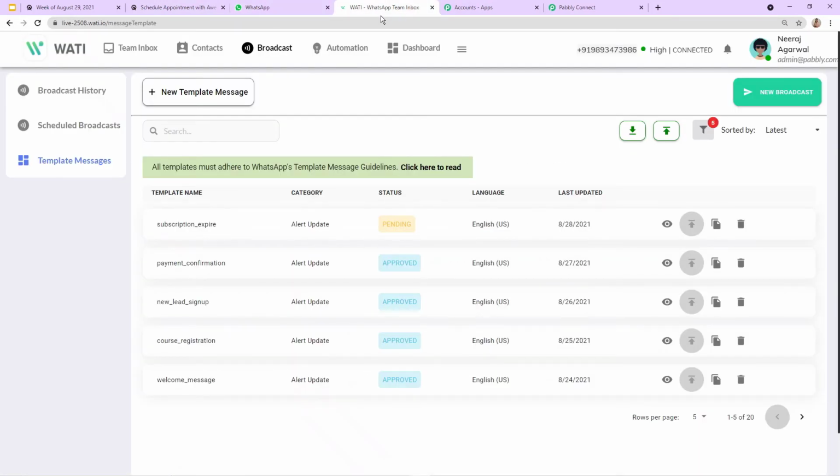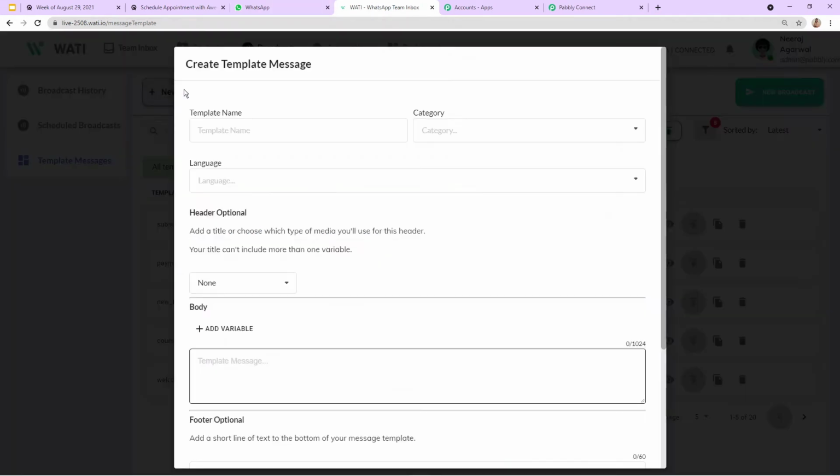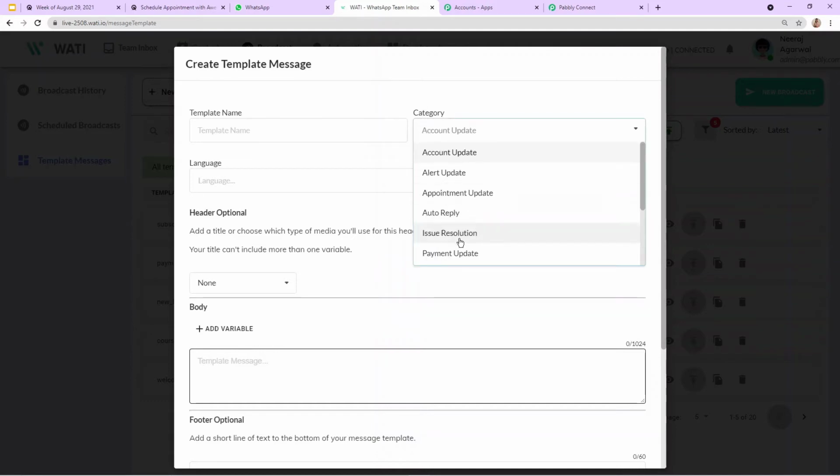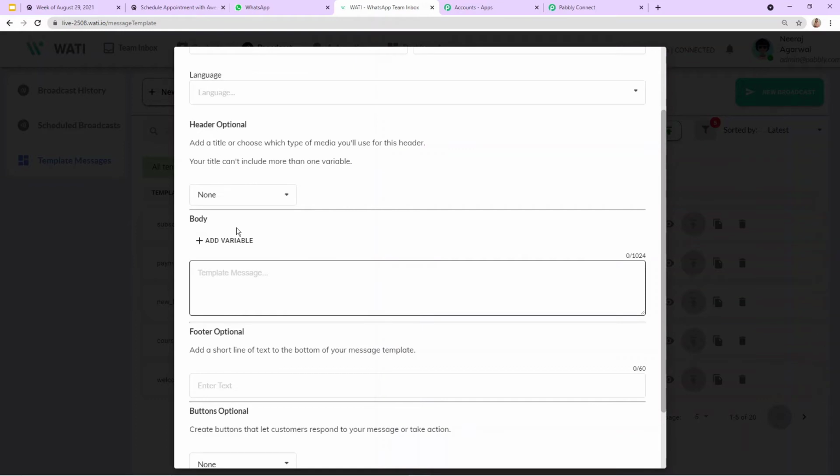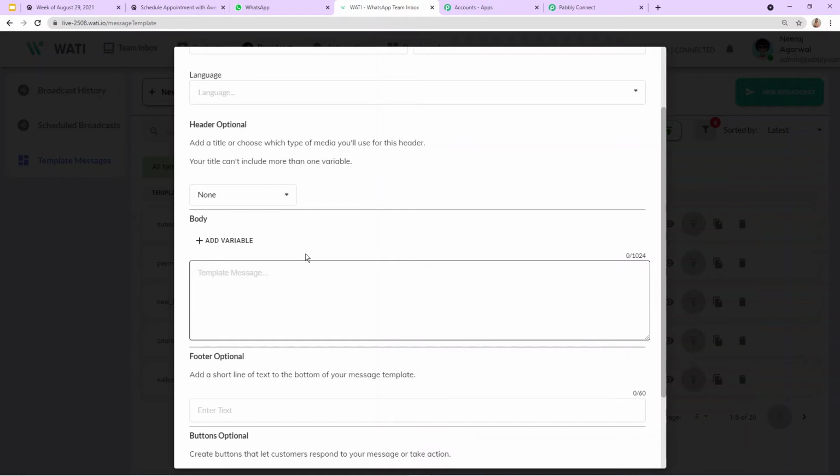You must be thinking how you can create a new template. On this window, you can see how you can create the new template. Again, let me remind you that the video mentioned in the description of this video will give you all the details of how you can create a template. Let me tell you here in short that you need to provide a name for your template and the category. Here you can see all the categories are available. Then you need to provide all the details and the body of the template. What is the body of the template? The message you are planning to send.